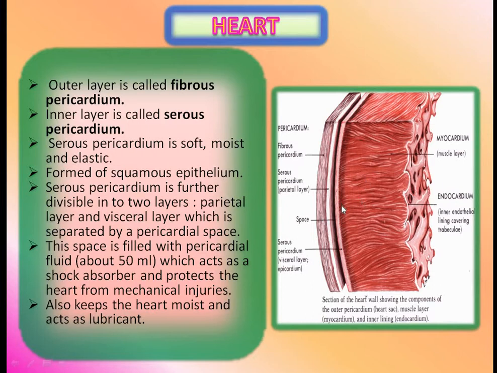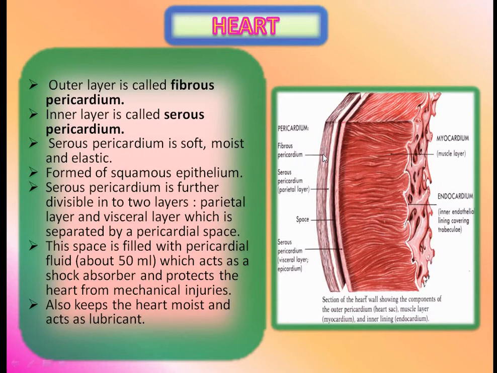This is the figure which shows the layers of the heart. The outer layer of the pericardium is the fibrous pericardium.